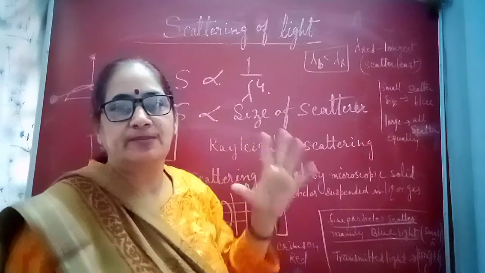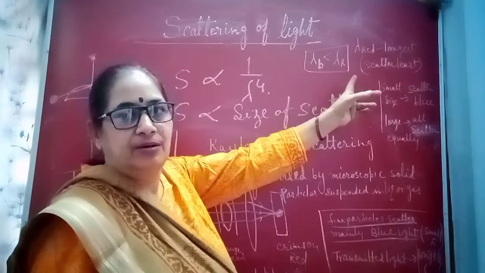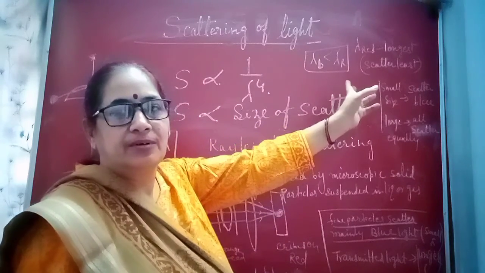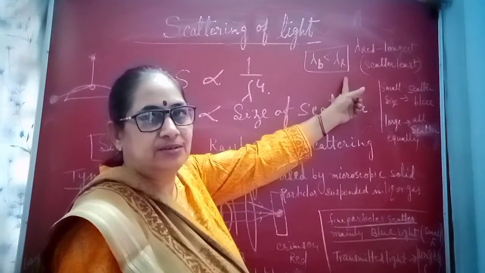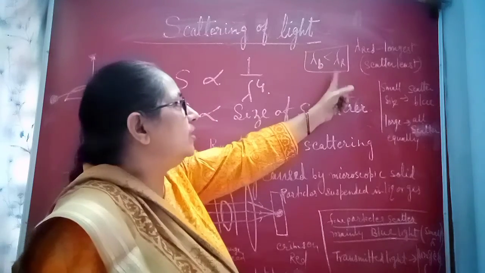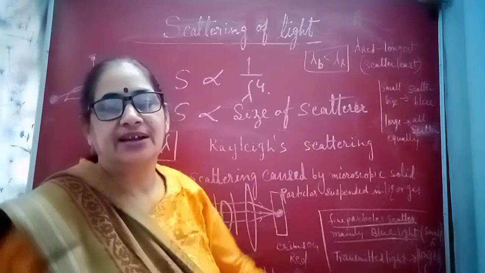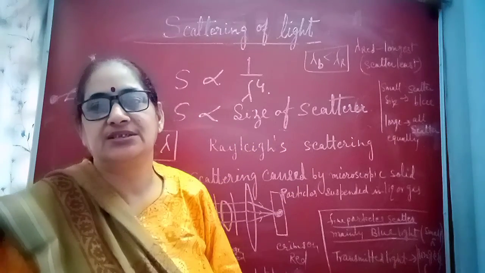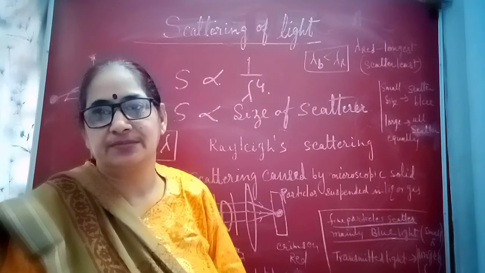White color is a mixture of 7 colors, so violet, blue and red. Red color has more wavelength, blue color has less wavelength. So red color scatters the least.